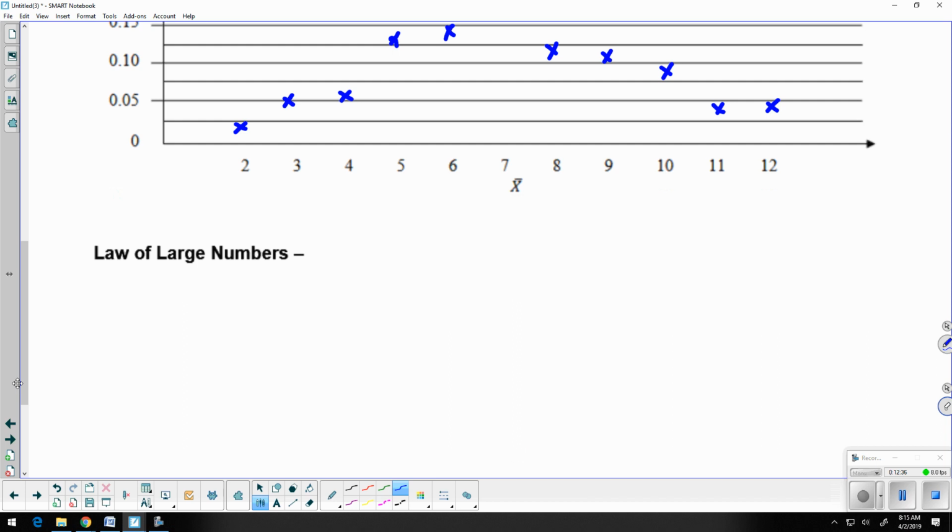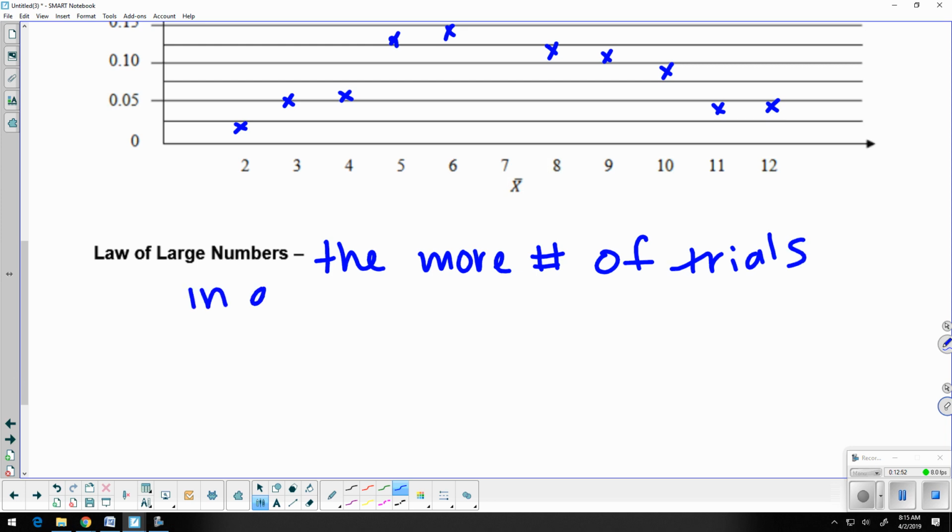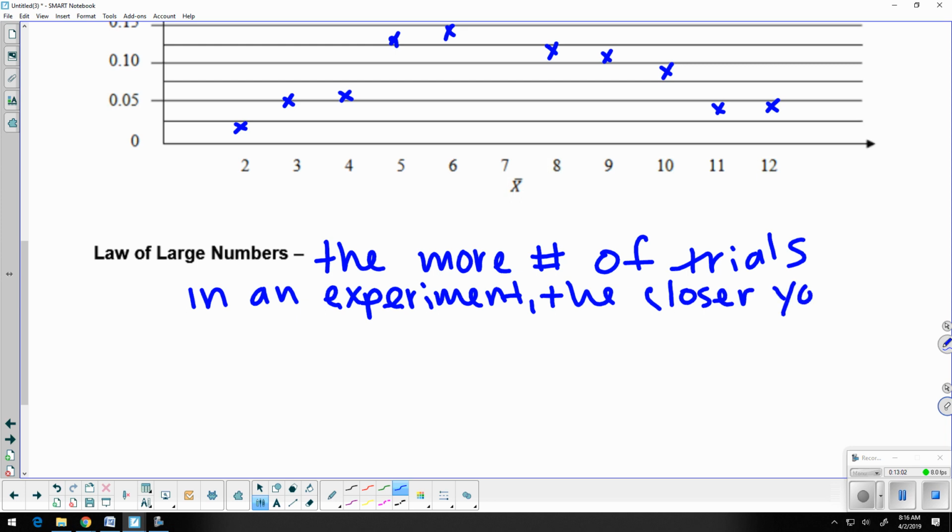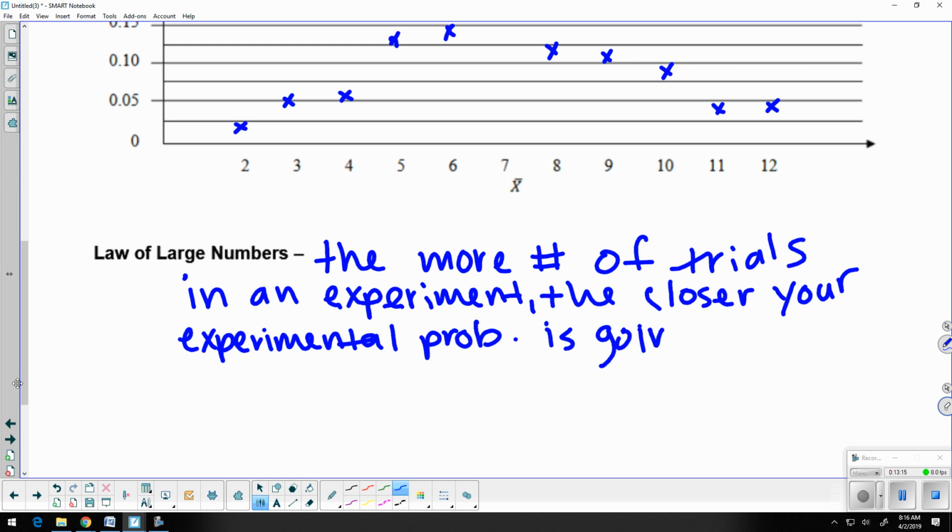Because of this, this is introducing us to the last little definition that we have, something known as the law of large numbers, which basically says that the more trials in an experiment, the closer your experimental probability is going to be to the theoretical probability.